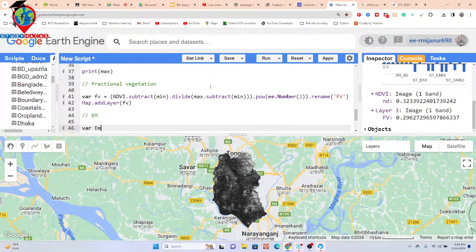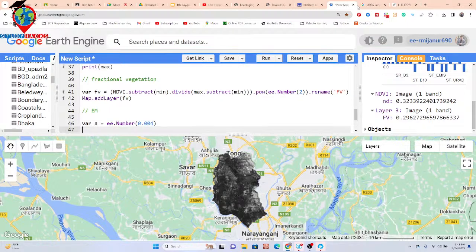Suppose EM. For that, I take a variable A and store this number. It's a constant value, EE dot number, 0.004. I take another variable, suppose B, and store the number EE dot number, 0.986. So I define A and B, two constant numbers.